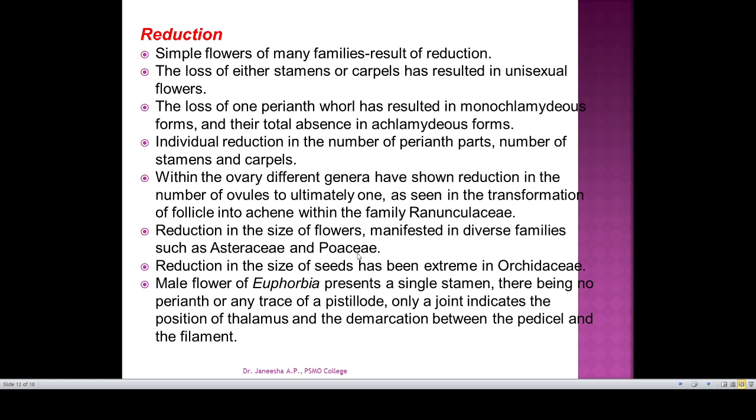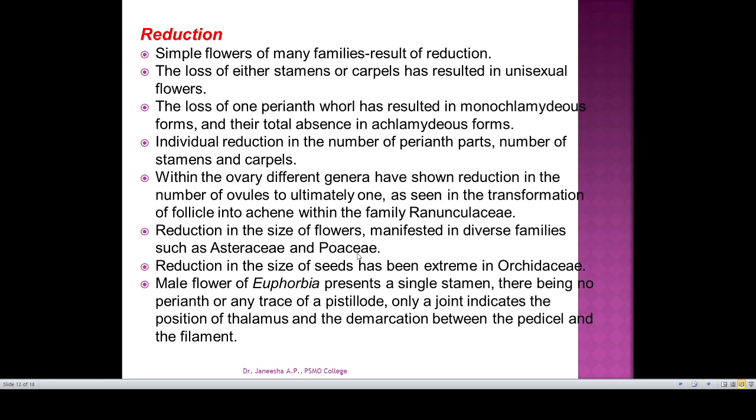We can see a similar condition in Ranunculaceae, where if we examine the flowers or fruit, we can see the transition of follicle to achene and reduction in size of flower.